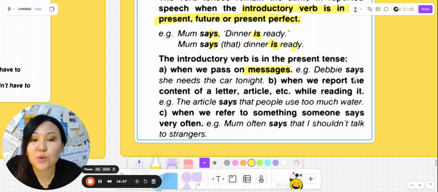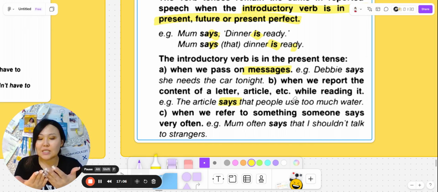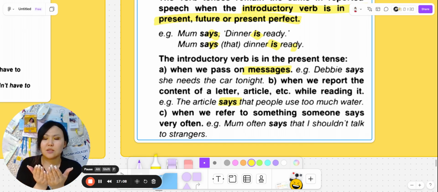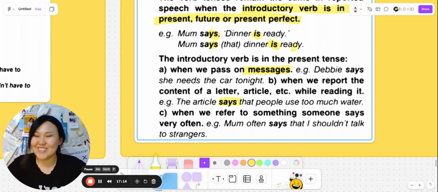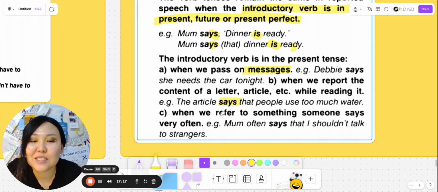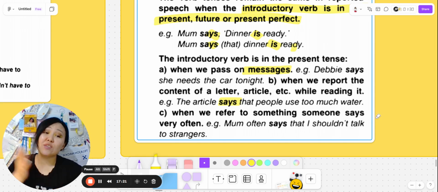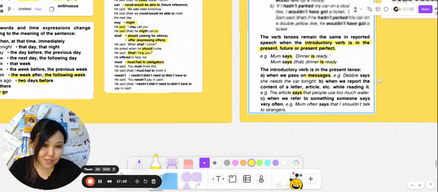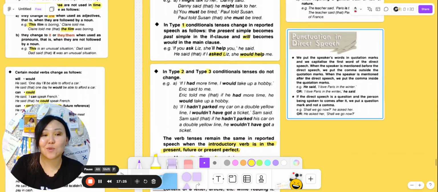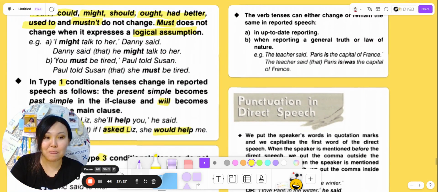Next one, when we report the content of a letter, article, etc. while reading it. The article says that people use too much water. So you're reading it and saying, oh, the article says that people who learn English are the most beautiful people in the world. And the last one, when we refer to something someone says very often. Mom often says that I shouldn't talk to strangers. That's why we are not changing anything here.